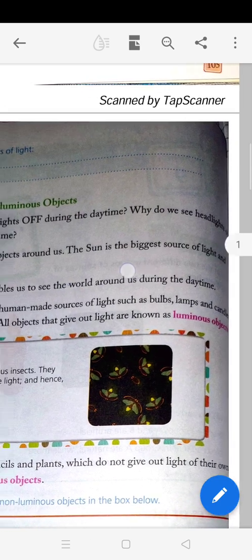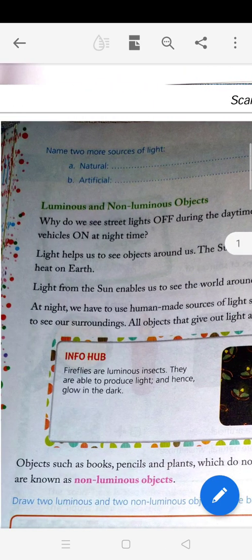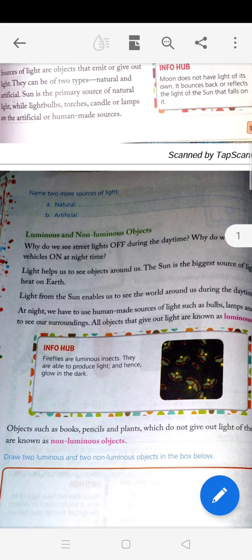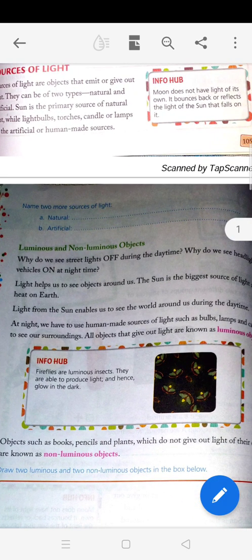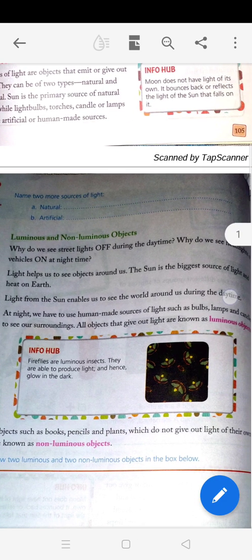And the sun is the biggest source of the light and heat on earth. So the biggest source of light is the sun. From the sun we get light and heat. So light from the sun enables us to see the world around us during the daytime. It is the sun which helps us to see every object in the world during daytime.